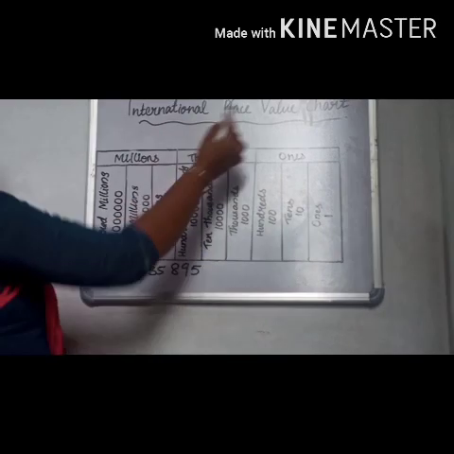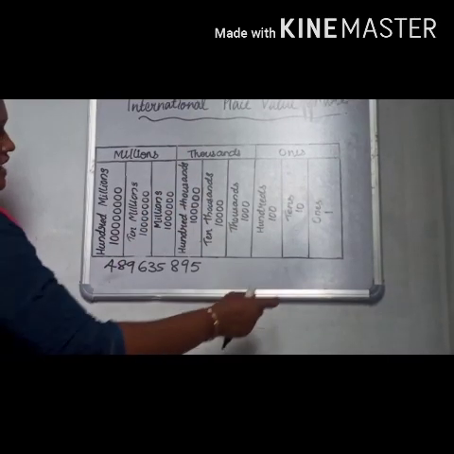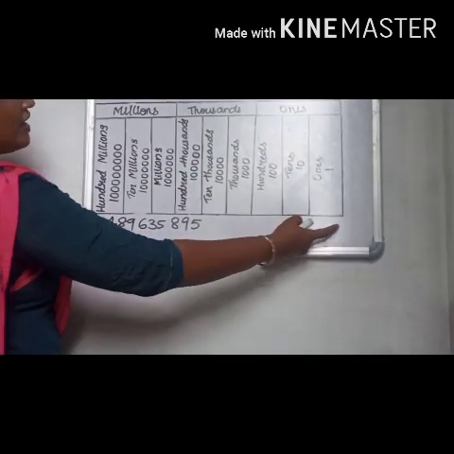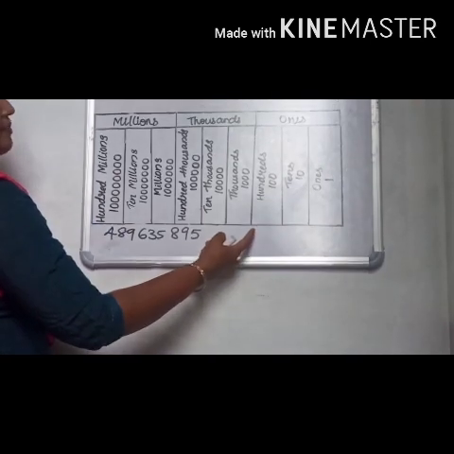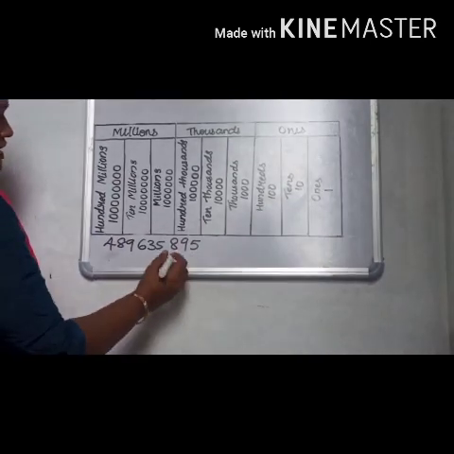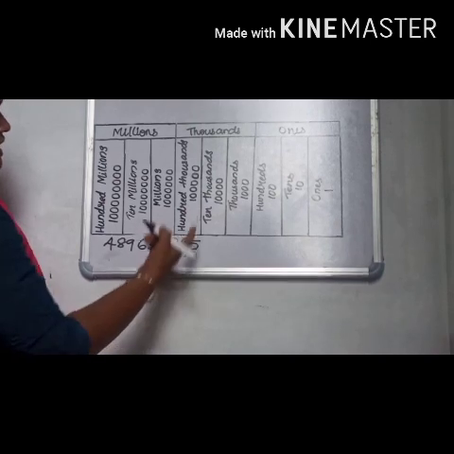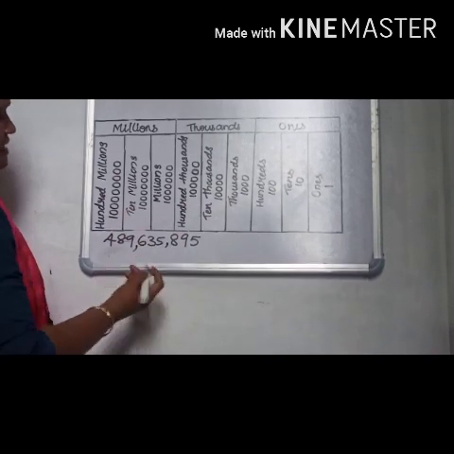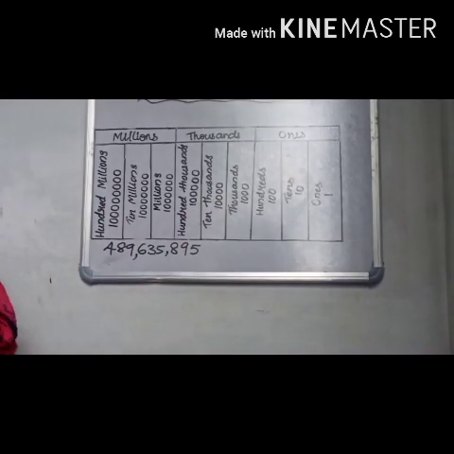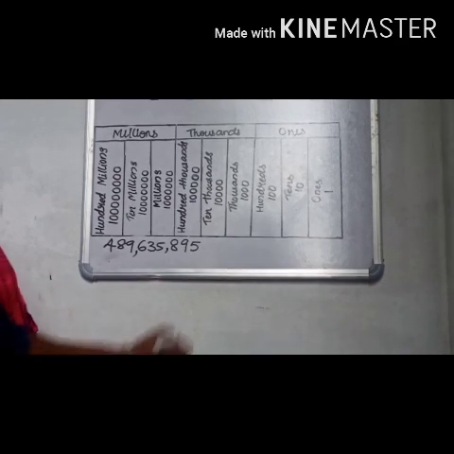According to this international place value chart, we can insert comma after first period. This is ones period, 3 places. Then next is 3 places. Next is 3 places. The number name of this is